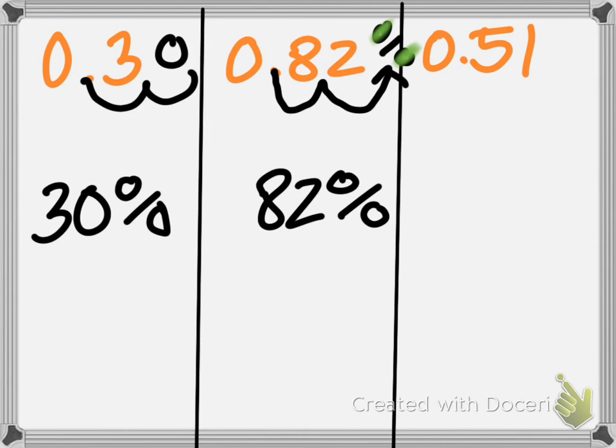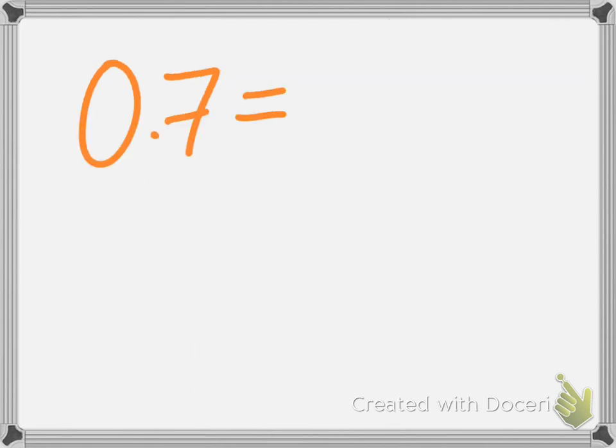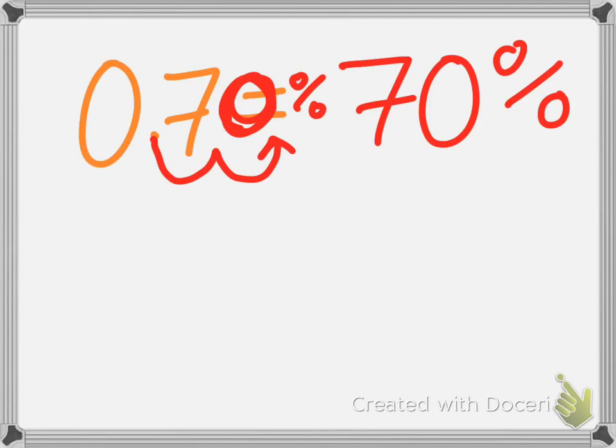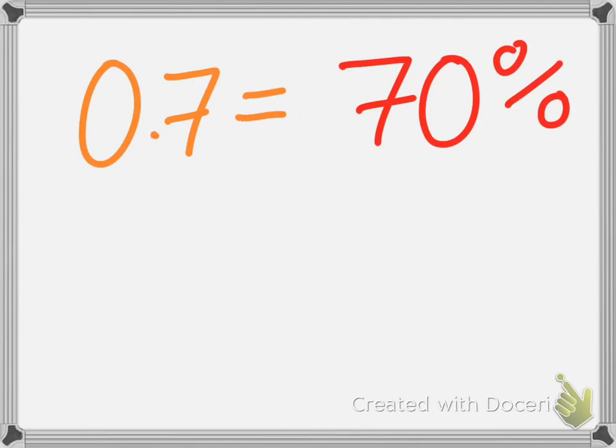And then Lior, what about the next one? What is that one gonna be? 51%. Exactly, we just moved the decimal over, 1, 2, and we put the percent sign. Jack, what is 0.7 or 7/10 as a percent? I'll have to go with 70%. Correct. We move our decimal over 1, 2. There's no number there, so I put the 0, 2 places, and make it that percent sign. 70%. Excellent work.